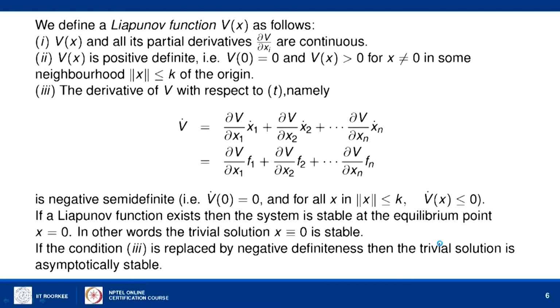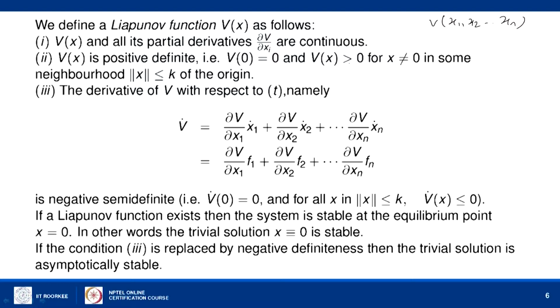So, when we talk about v of x, it means v of x1, x2, ..., xn, a function of n variables. So, this function v of x and its partial derivatives are continuous functions of these n variables. So, it is an n dimensional function, and the continuity of the n dimensional function should be applied here at various points of the n tuple, and it is positive definite. That means v of 0 is 0, and for all other non-zero x, v of x has to be strictly positive.